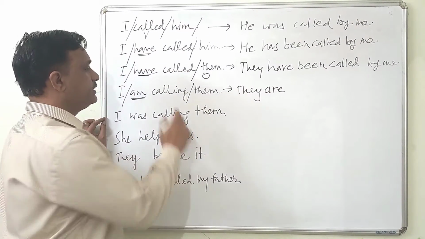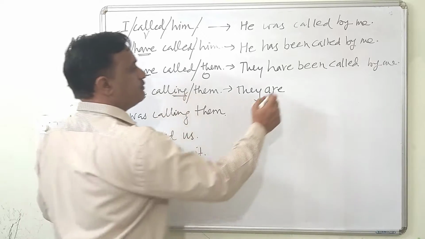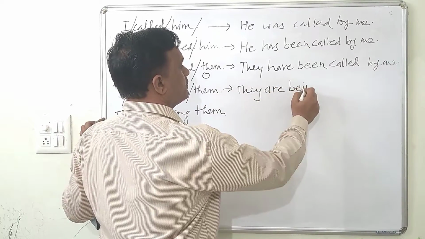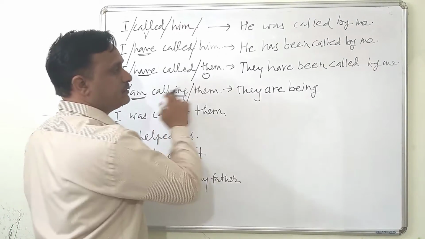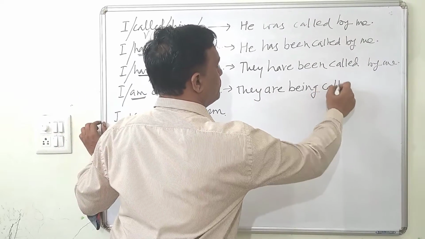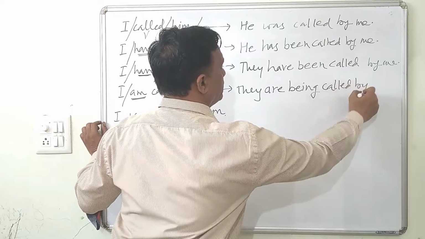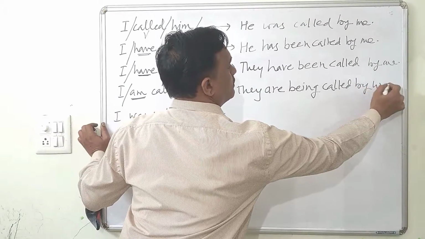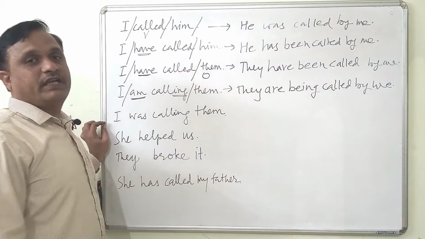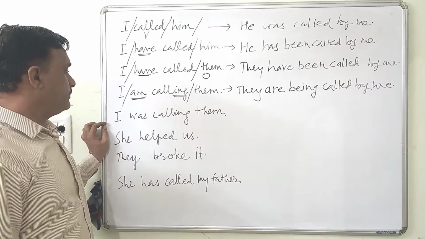They are. Now here it is ing, so we will have to take being. They are being. Now third form of this verb, called. They are being called by whom? By me. So this is nothing but passive. They are being called by me.